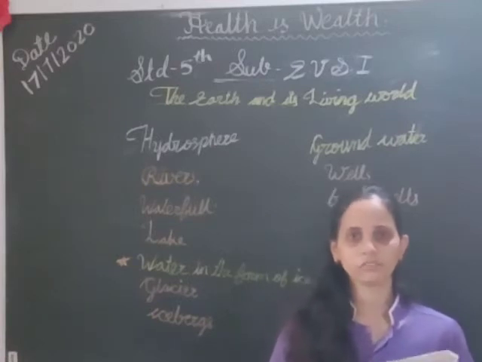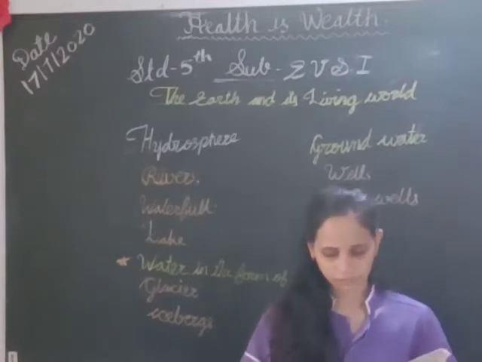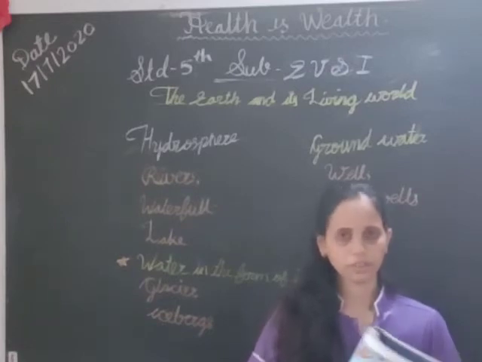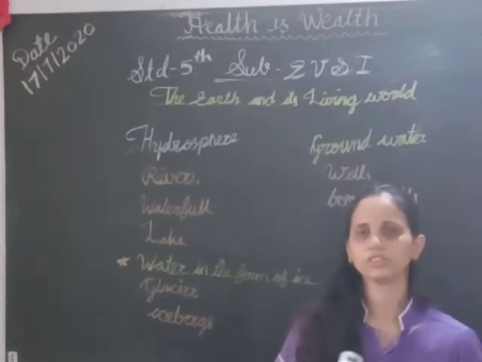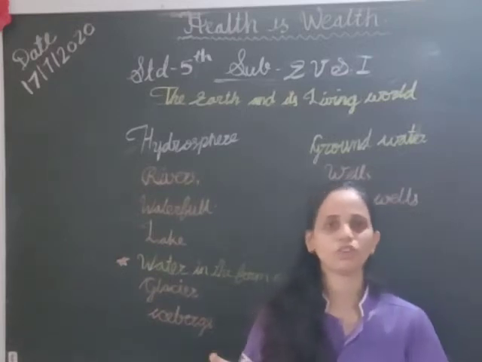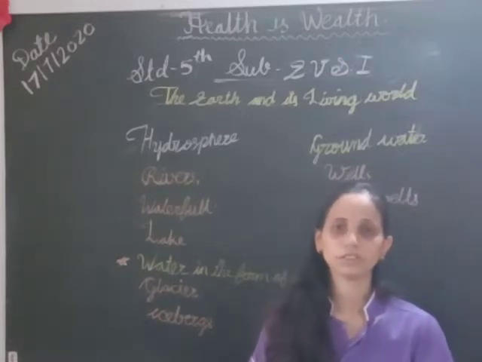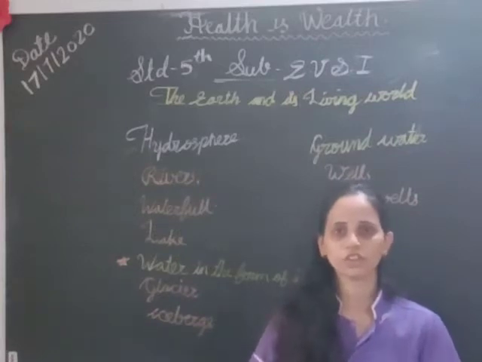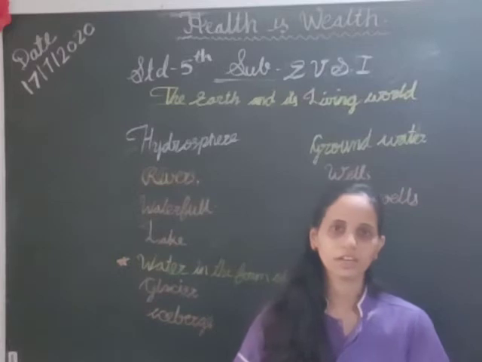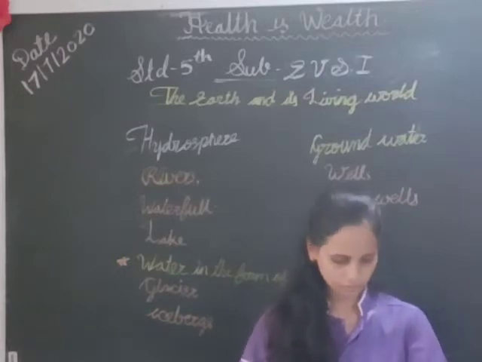This water is not salty, but it's fresh. That small water flowing from the hill station is not salty. That is fresh water, and that water we are able to drink.